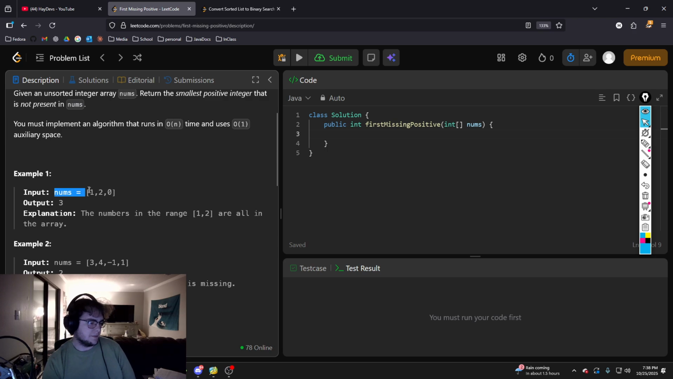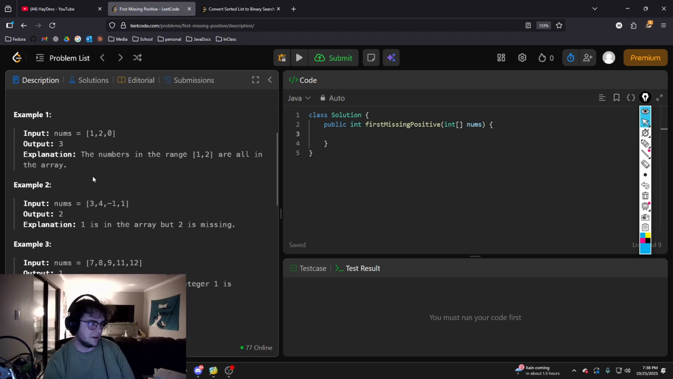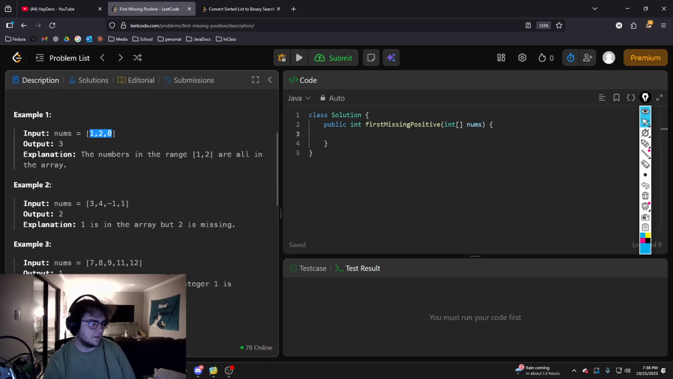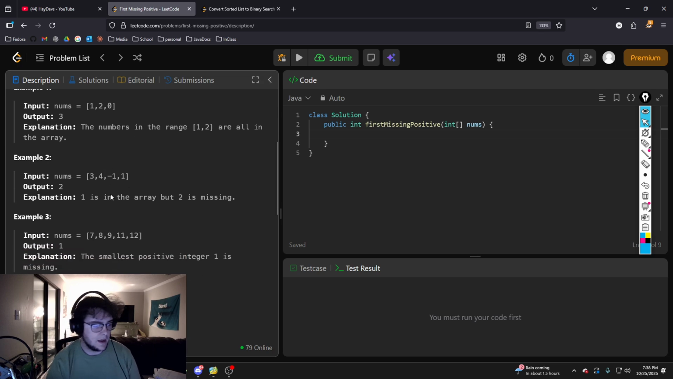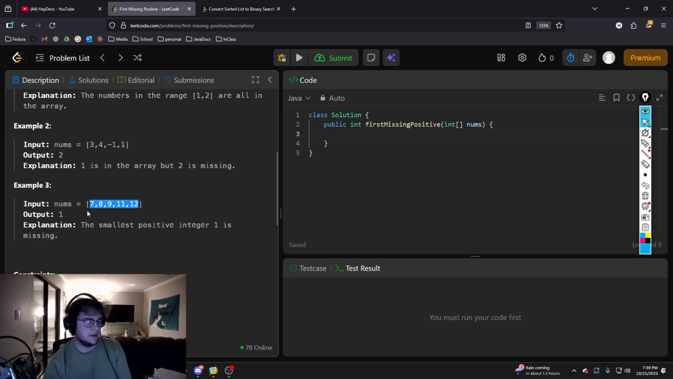So the input is nums, 1, 2, 0. We want to return 3. The numbers in the range 1 to 2 are all in the array, so we return 3 because it wants the smallest positive integer that's not in the array. That would be 1, then 2, and the next one we want to find is 3. For this one, we have the 1, we have a 3 and a 4, and 2 is missing, so we can return 2, because that's the smallest positive number that's not in the array. And for the final one, there is 7, 8, 9, 11, and 12. 1 is the smallest positive integer that's missing.